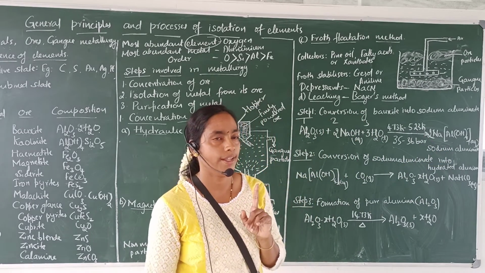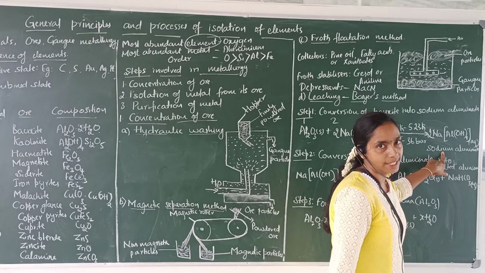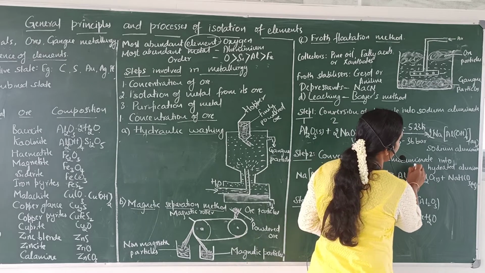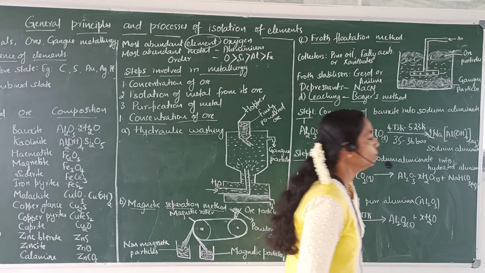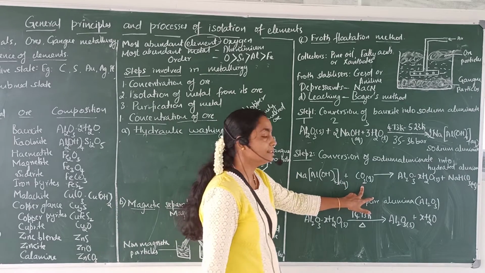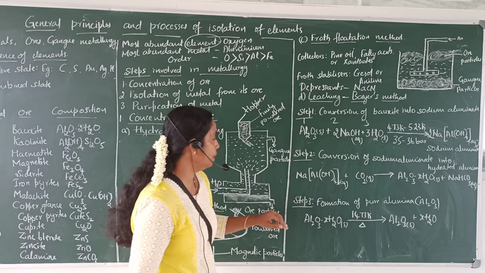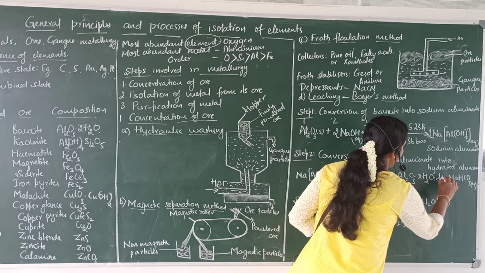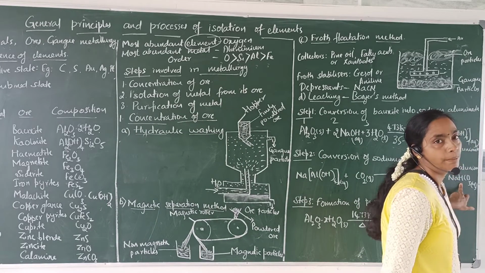Now our filtrate contains sodium aluminate and sodium silicate. In the second step, we have to convert this sodium aluminate into hydrated alumina. To the filtrate, we have to pass carbon dioxide gas. Carbon dioxide gas neutralizes sodium aluminate and hydrated alumina is precipitated. Hydrated alumina is precipitated and the side product formed is sodium bicarbonate.